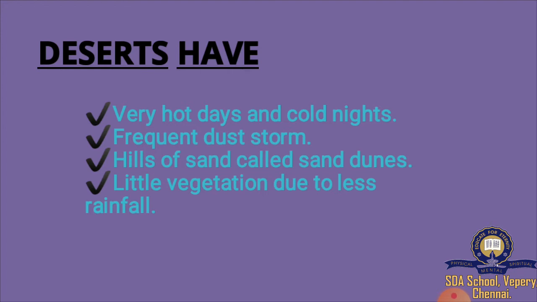There is little vegetation due to less rainfall, because of which little vegetation can be grown.